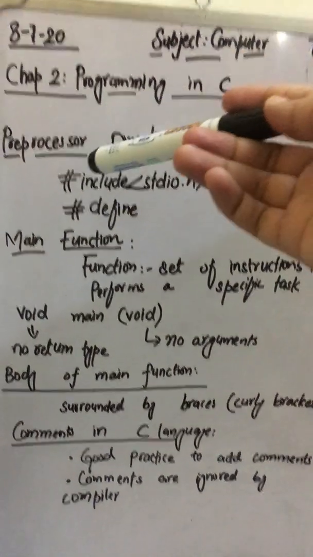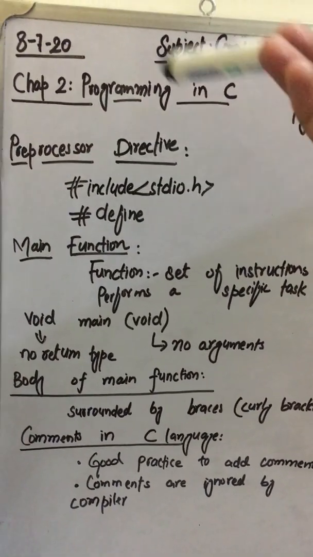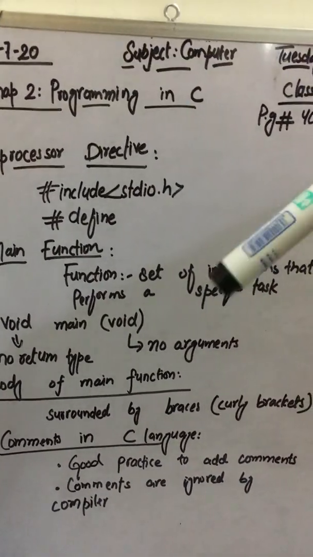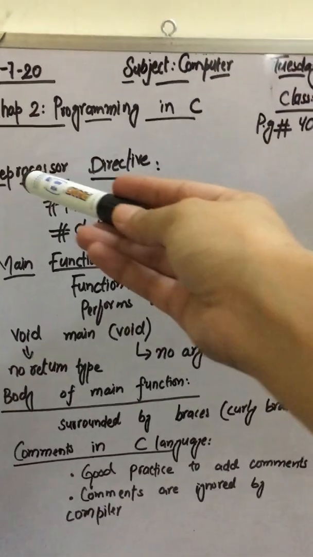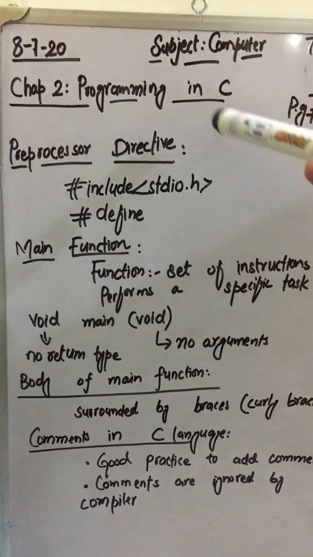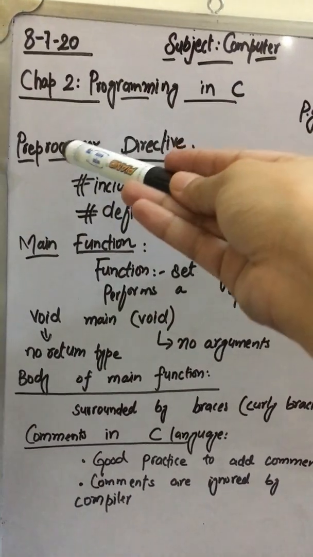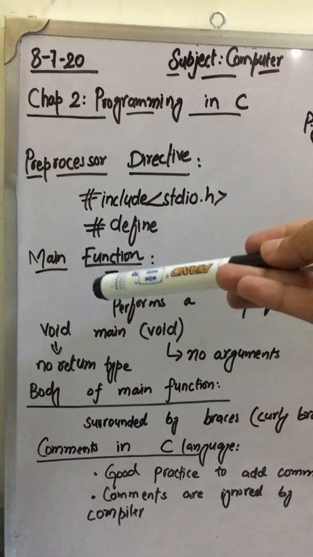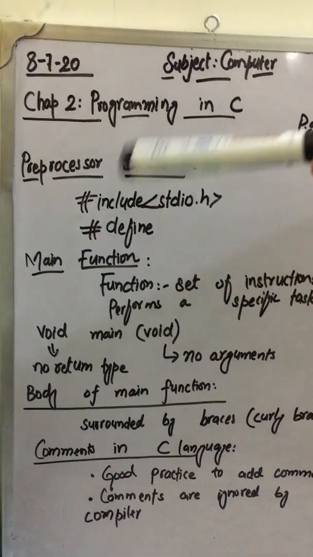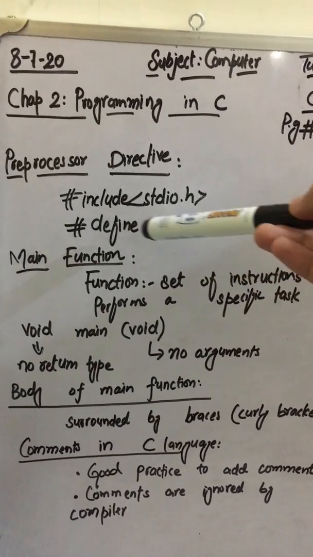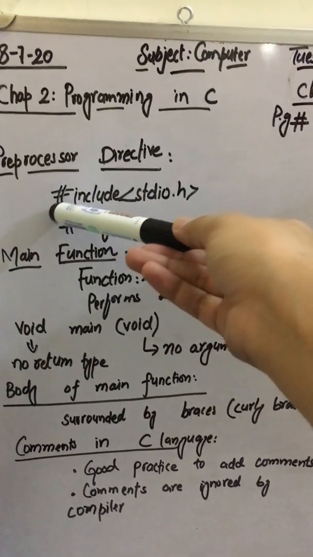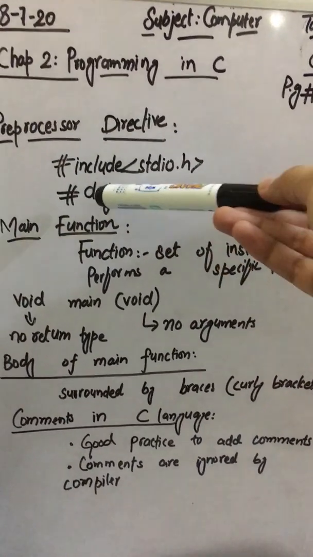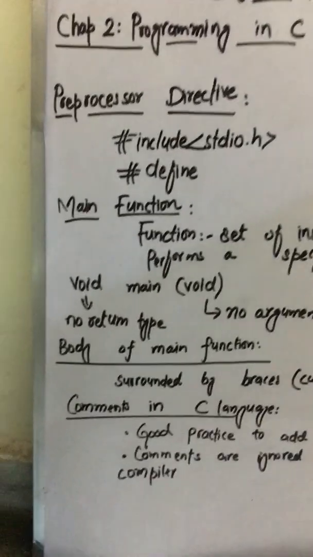Students, preprocessor directives are the instructions for the C compiler to, before executing the program, find out the direction in which to move. Before processing, your compiler needs something to get executed and to get to know what to do. So that is done by including the header file. So you can say hash include. This word hash include or hash define are the preprocessor directives.